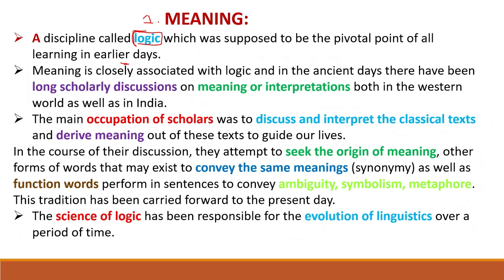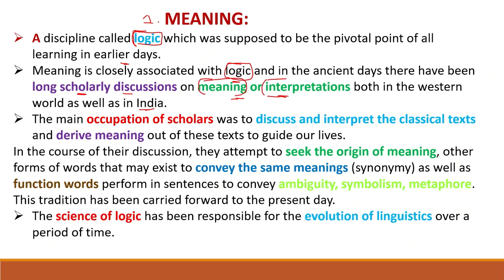So how did they improve? Meaning is closely associated with logic. Every word you take, every word has meaning. So how did they originate, means how was that word formed, with the meaning based on the logic. In the ancient days, there were long scholarly discussions on meaning or interpretation, both in the western world as well as in India. In every country, in every language, their scholars used to have discussions on meanings or interpretation.